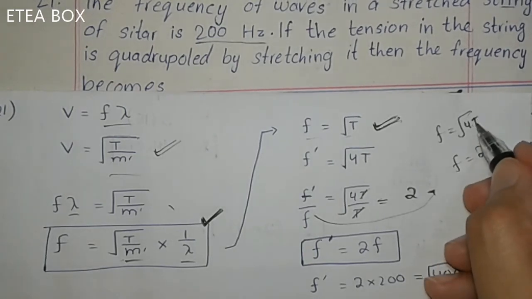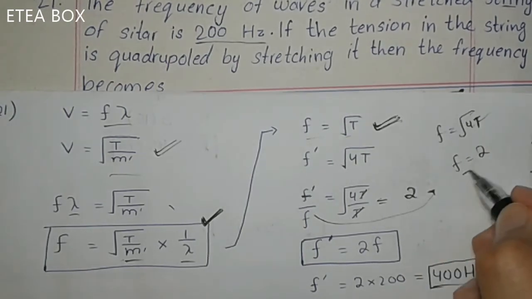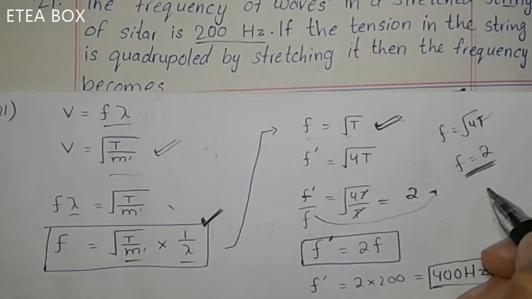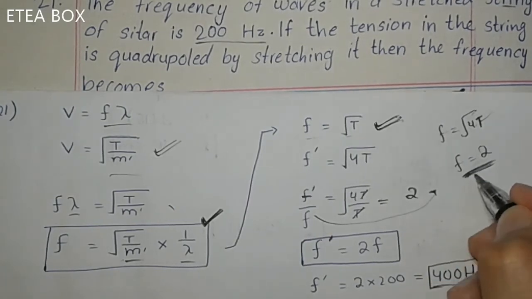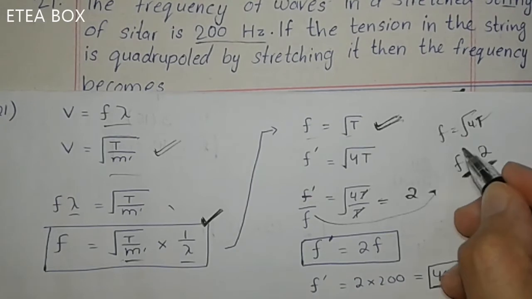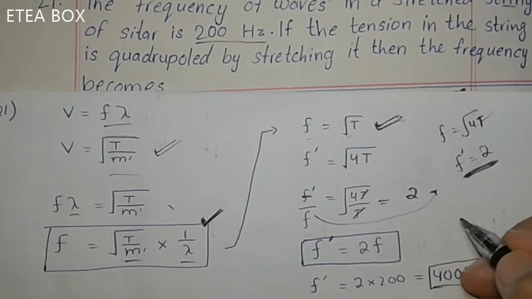Now you should ignore this one term, okay? Just ignore this one and the answer will be F is equal to 2. From this expression you will get to know that the new frequency will be 2 times the original frequency, okay?